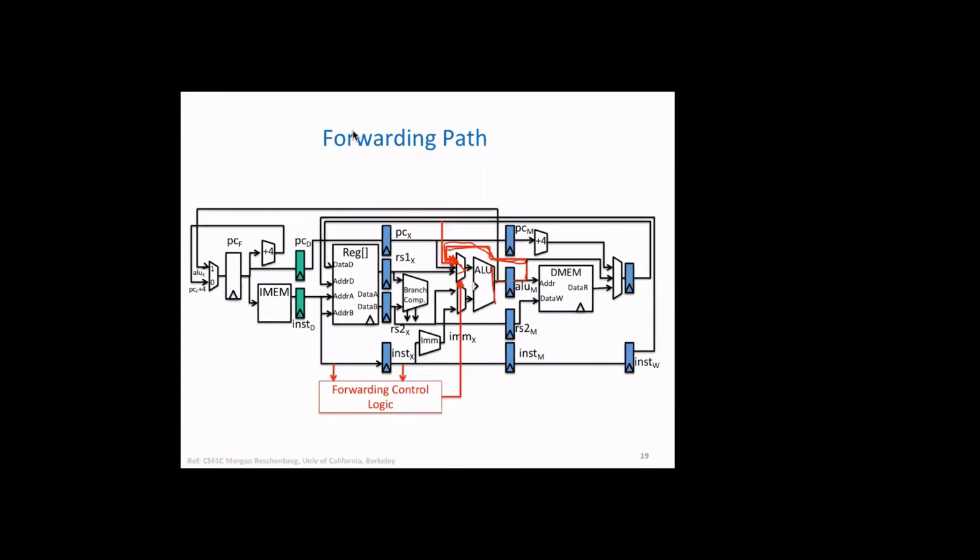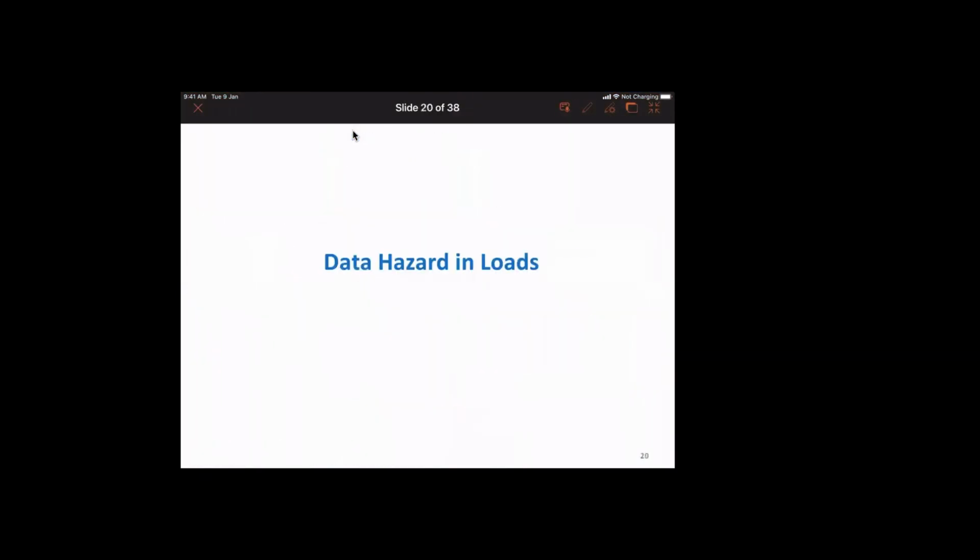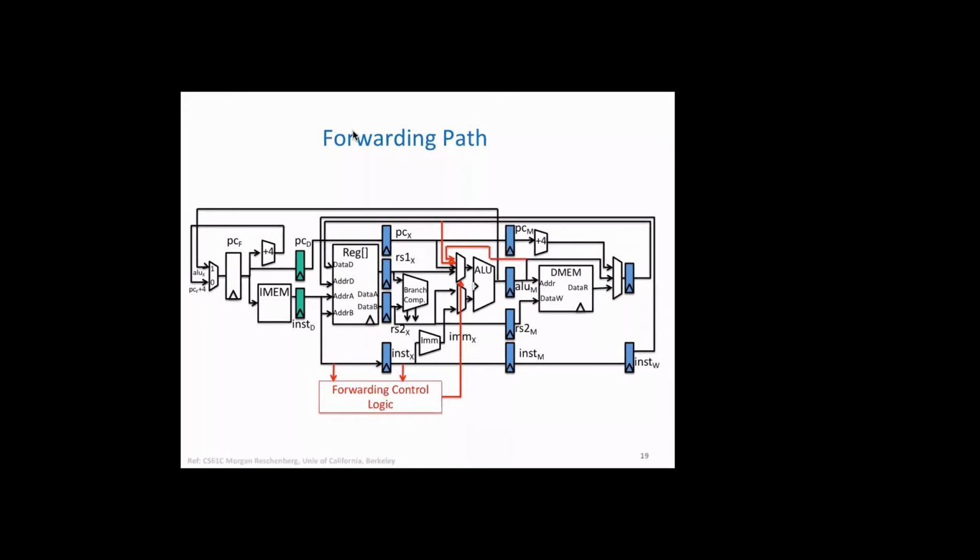And similarly, we can design for the remaining, for example in case of memory, it has to come here, something like this. Okay. So this control logic is extra, and whatever red lines we have shown here are the extra. Of course, the design here is very simplistic and does not consider all possibilities, but this is a very simple design to handle data hazard using forwarding.